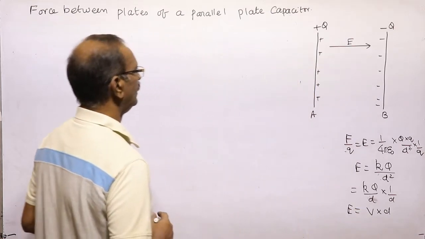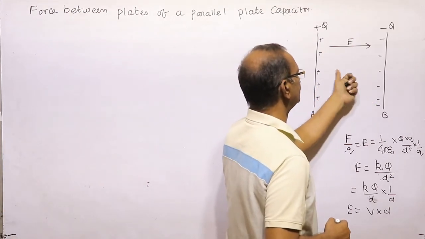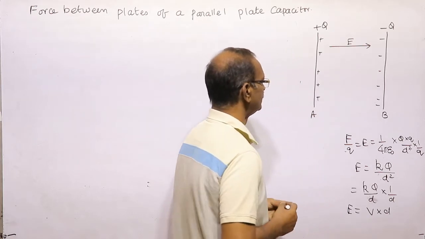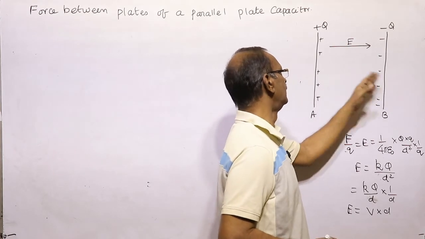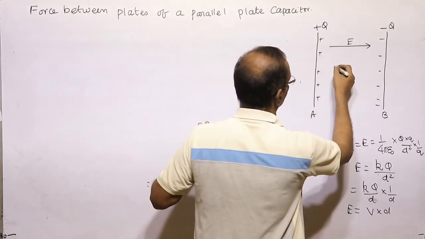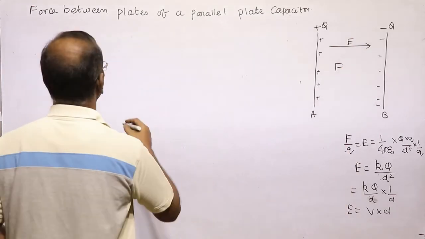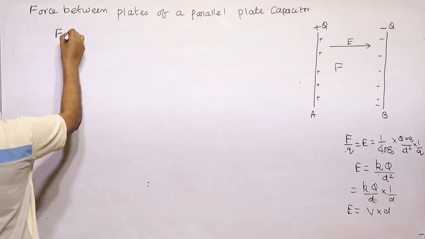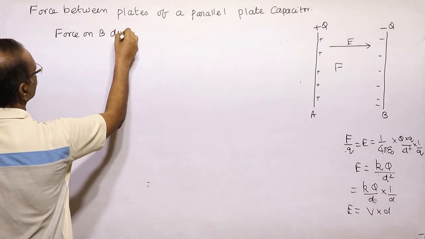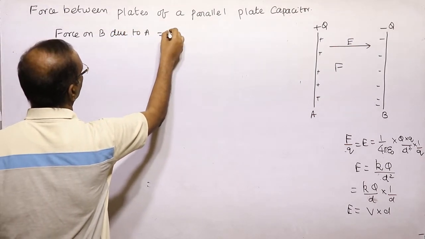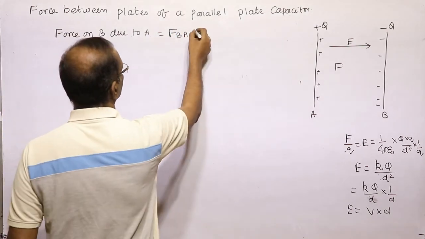Now, since there is a positive charge and a negative charge, the positive charge plate will attract the negative charge towards it, and this also will attract towards it. So it will have a force. The force will be force of attraction. How will we write the force? See now, force on plate B due to A.